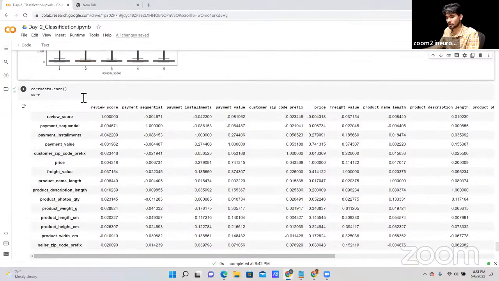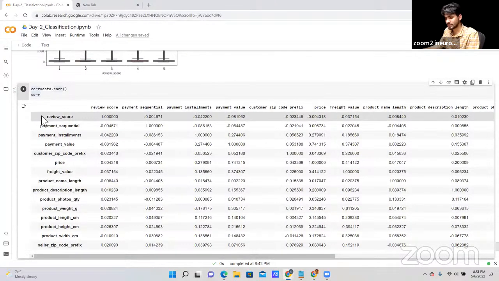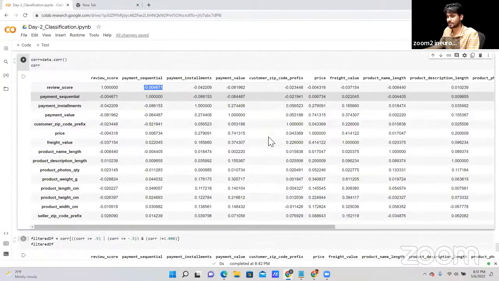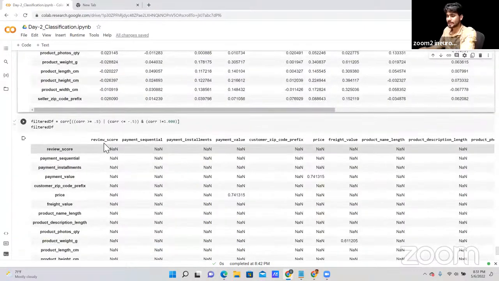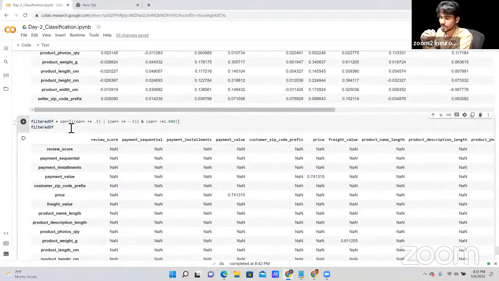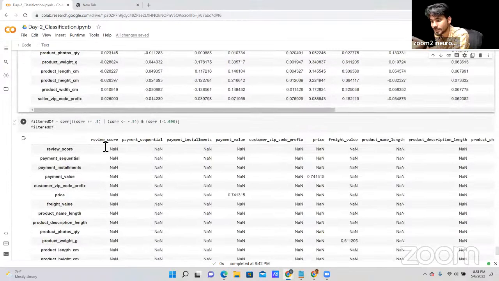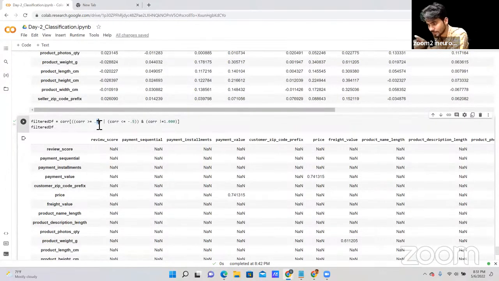After that, I'm going to plot a correlation. So as you can see, the correlation between the reviews, the sequential minus that we have. Okay, so these are the assumptions that we have. After that, again I'm defining the filtered data under the correlation, defining 0.5, whatever the correlation that we are getting. So based on this, we are defining greater than or equal to 0.5, then correlation less than or equal to minus 0.5. It means in between minus 0.5 and 0.5, not including 0.5.